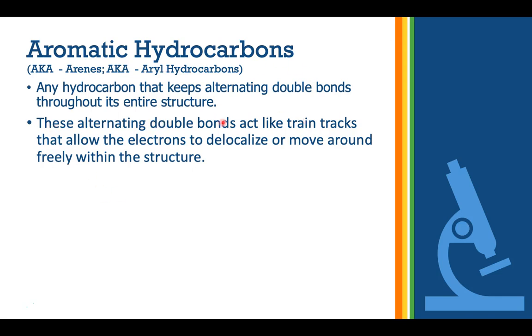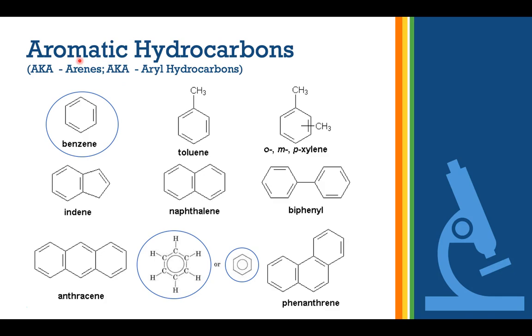These alternating double bonds act like train tracks that allow the electrons to delocalize. That means to leave their local area and move around freely within the structure. Okay? So they're like train tracks. That's basically what they act like. Okay, here we have our aromatic hydrocarbons. Again, they're also called arenes or aryl hydrocarbons.